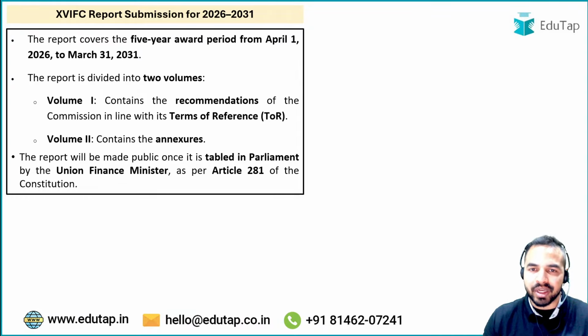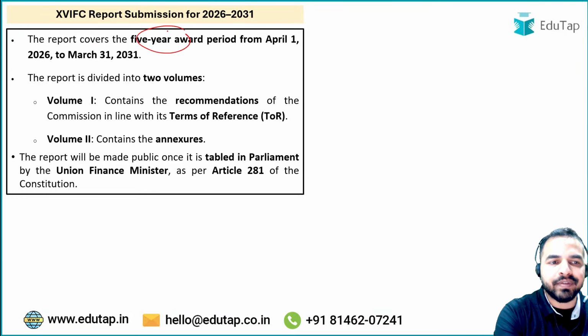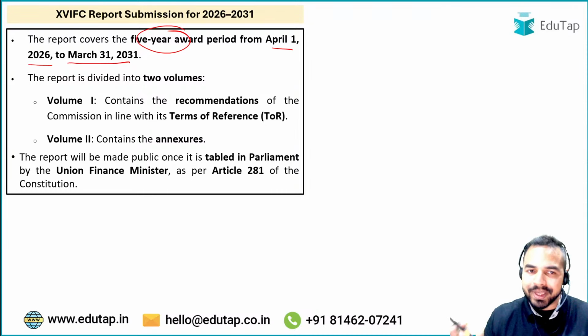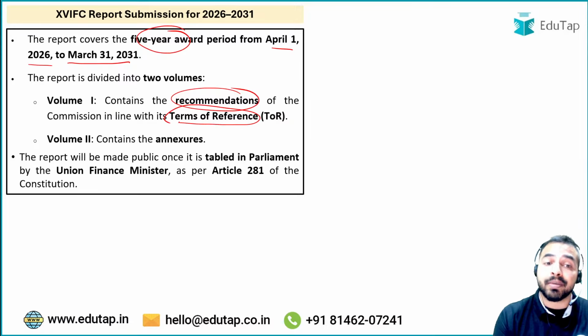Now let's move ahead to the other important part when it comes to this report. The report covered the 5-year period that we have already discussed, that is April 2026 to March 31, 2031. And this report has been submitted to the President of India, Draupadi Murmu ji. So basically, the report comprises 2 volumes. The first volume contains the recommendations. जो terms of reference थी फाइनेंस कमीशन की, उसके अकॉर्डिंग उन्होंने क्या रिकमेंडेशंस दी हैं कमीशन ने, वॉल्यूम 1 के अंदर ये गिवन है, वॉल्यूम 2 के अंदर एनेक्जर्स आर गिवन.